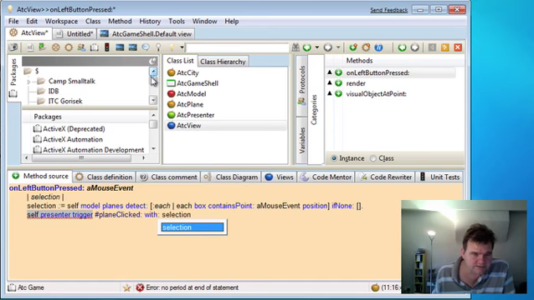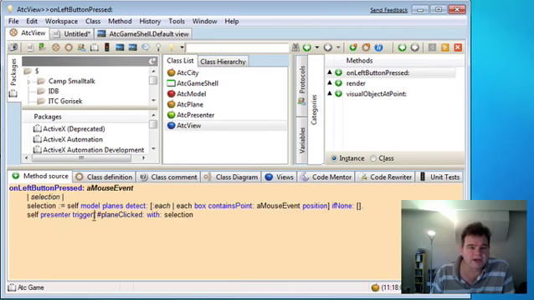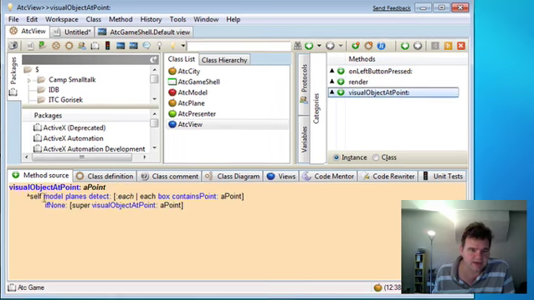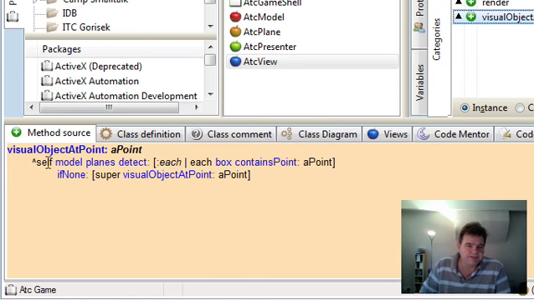But while we're here, let us also make a small modification to visual object at point. Currently, if you remember, we used this to be able to use the visual inspector to click on planes inside the ATC presenter. We might also want to be able to select cities using this method.